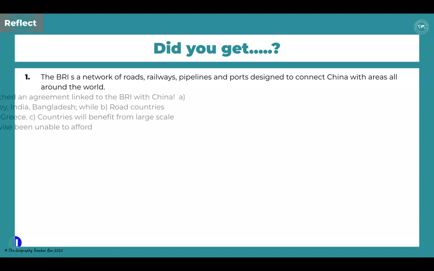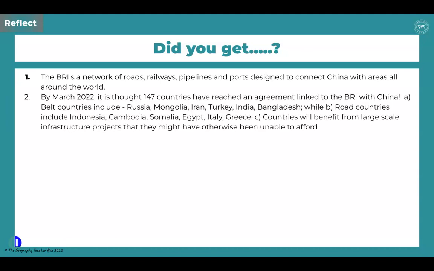Number 2 then, a bit tricky to do the answers to this question because actually the BRI is linking 147 different countries. But some of the belt countries actually include Russia, Mongolia, Iran, Turkey, India and Bangladesh, while the road countries could well be Indonesia, Cambodia, Somalia, Egypt, Italy and Greece. So a whole variety of answers that you might have there because you've got 147 to choose from. The countries themselves are likely to benefit from large-scale infrastructure projects that they might not otherwise have been able to afford.